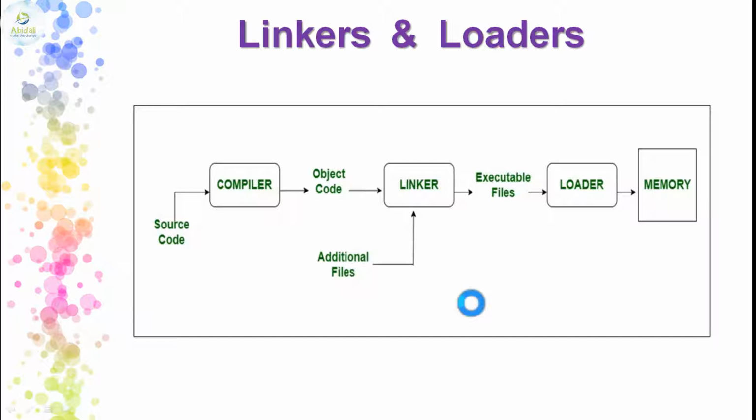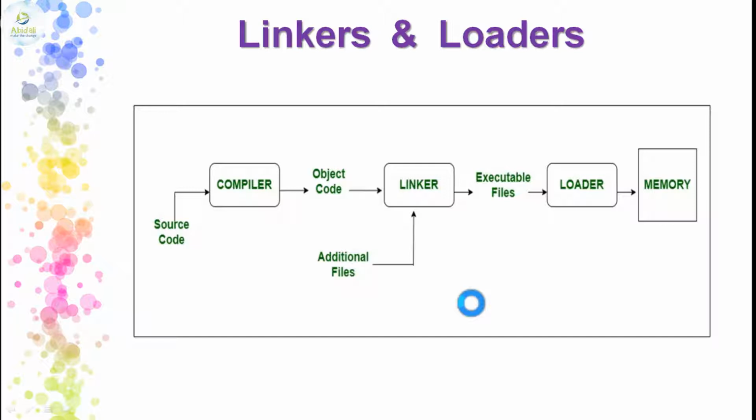These executable files need some memory, or they need to be loaded into the memory for execution. This purpose is served by the next kind of software, the loader, that will load the executable files into the memory.